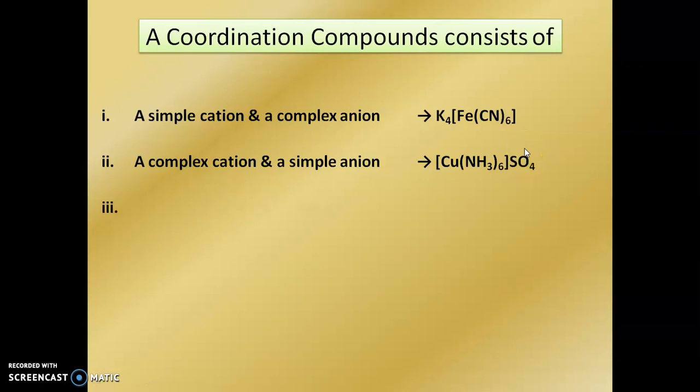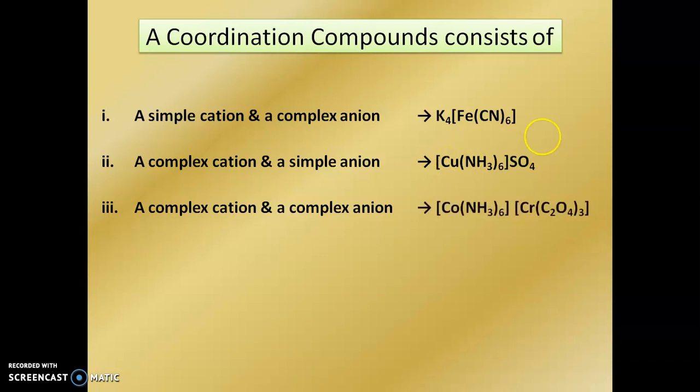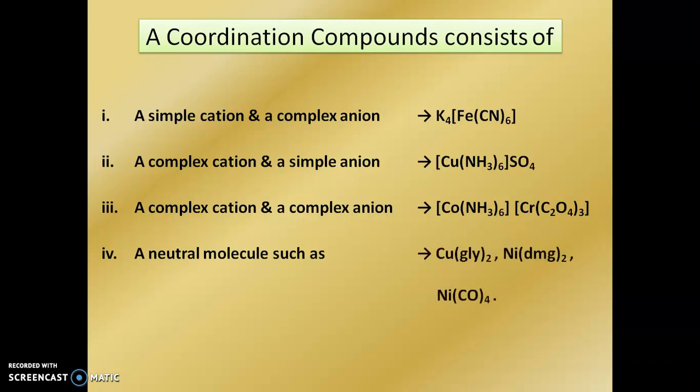Next one is the complex cation and complex anion. This complex is the cation and this complex is the anion. Next are the neutral molecules, such as these examples given.